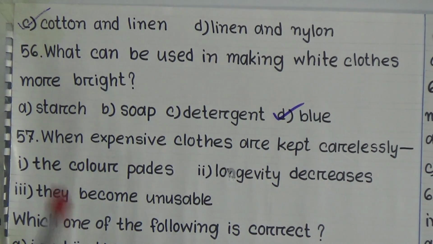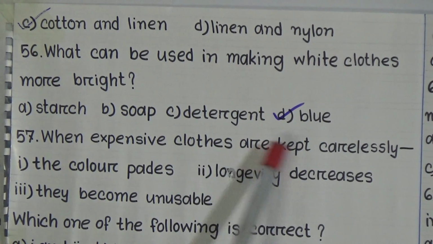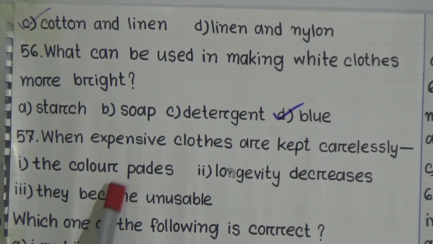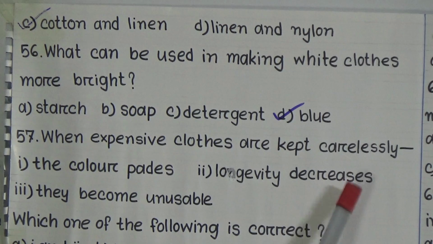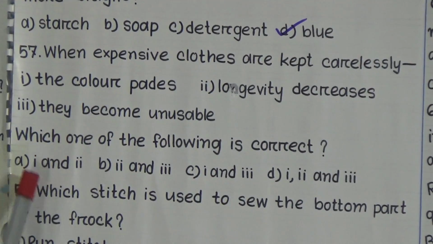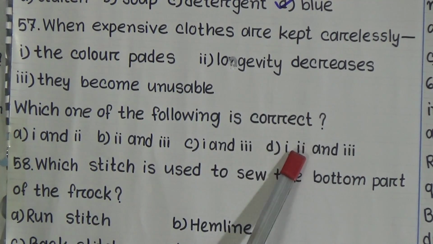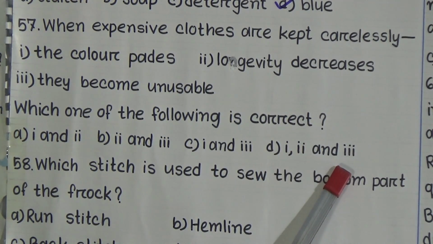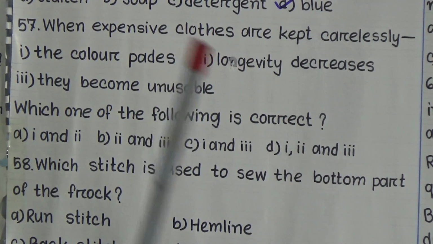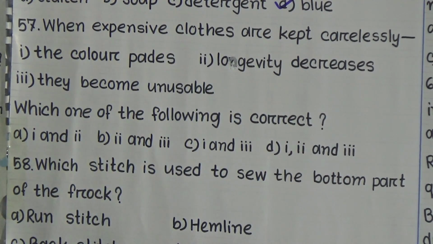Question number 57. When expensive clothes are kept carelessly, the color fades, longevity decreases, they become unusable. Okay, which one of the following is correct? Options are 1 and 2, 2 and 3, 1 and 3, 1, 2 and 3. So the correct answer of question number 57 will be option B, 2 and 3.